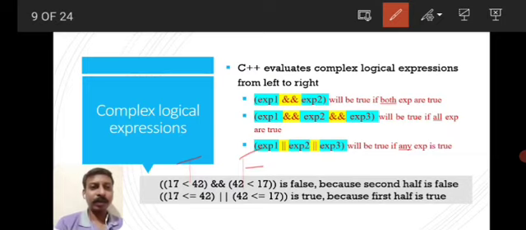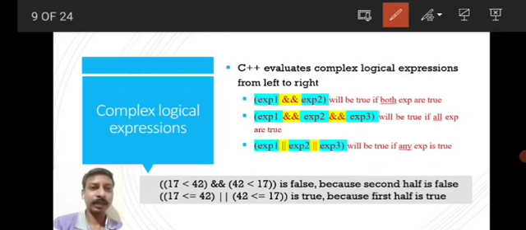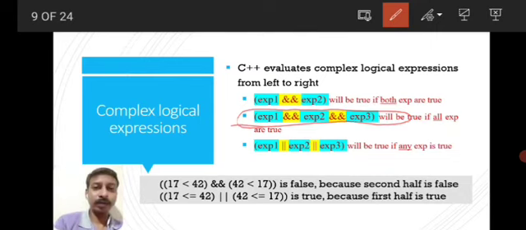When will the output of logic AND become true? The output of logic AND becomes true only when all the expressions become true. That means if both the first expression and the second expression are true, then the output of logic AND is true. You can also write AND operation like this. You can add any number of expressions: expression 1 and expression 2 and expression 3, and so on.